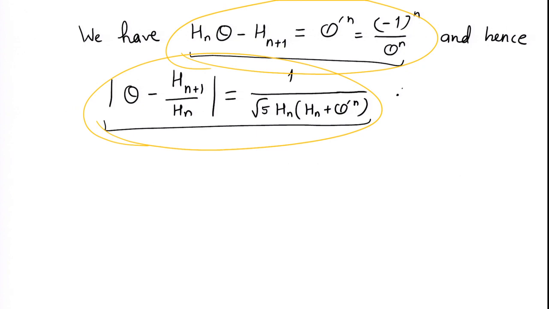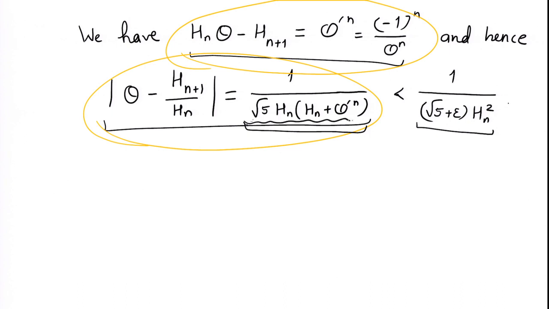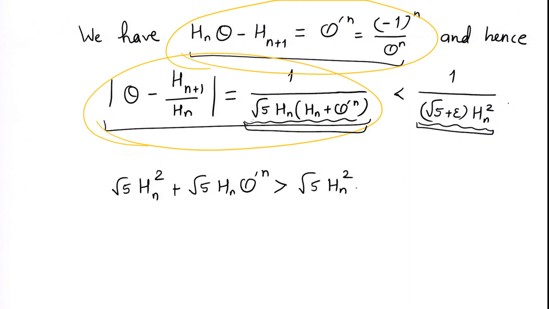Further, if we assume that this is less than root 5 plus epsilon Hn square, then we get that this quantity has to be bigger than this. We are having that 1 upon some number is less than 1 upon some other number, then this number has to be bigger than this. So, we get root 5 Hn square plus root 5 Hn theta prime power n is bigger than root 5 Hn square plus epsilon Hn square.